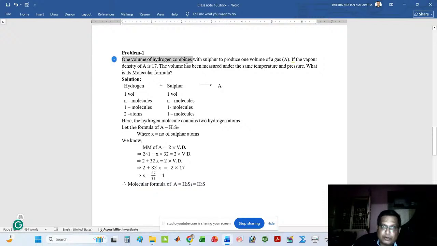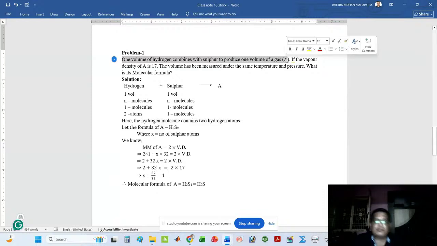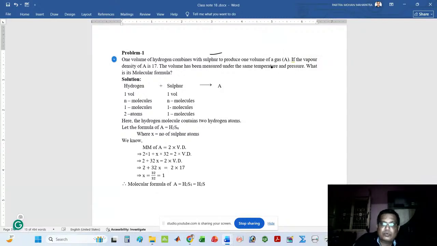One volume of hydrogen combined with sulfur to produce one volume of a gas. That means the hydrogen and the sulfur produce one volume of gas.